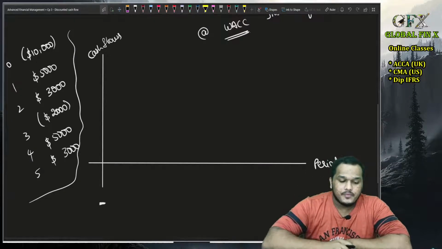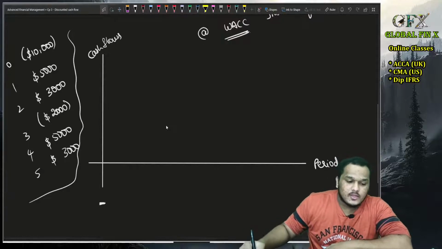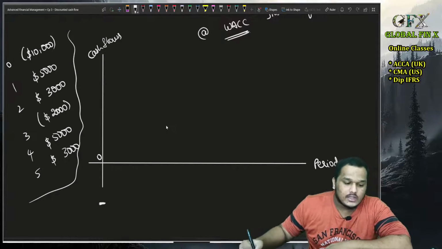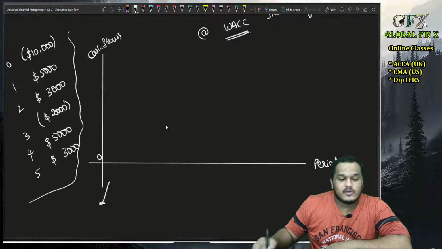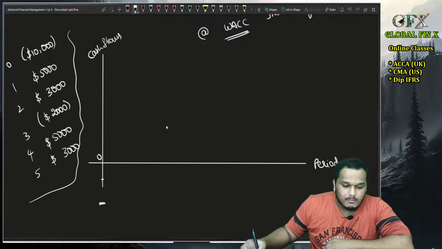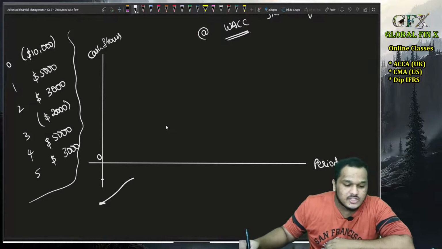Clear or not? Technically my graph starts below the x-axis because this is 0. So it is minus 10,000, and after that, slowly, I'll get 5,000 at the end of the first year. So my net cash flows will be minus 5,000, correct? From minus 10,000 to minus 5,000, and similarly again I'll get an additional 3,000.